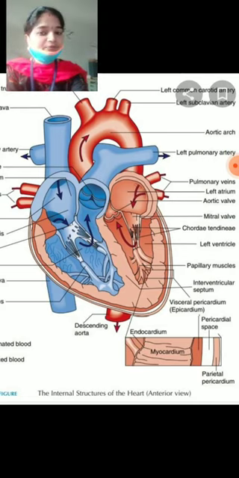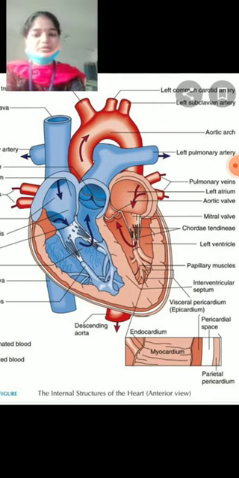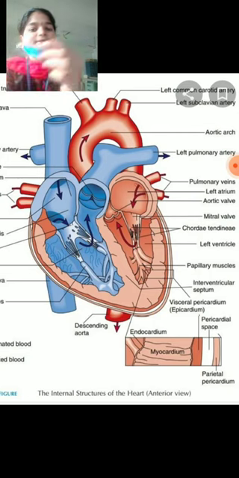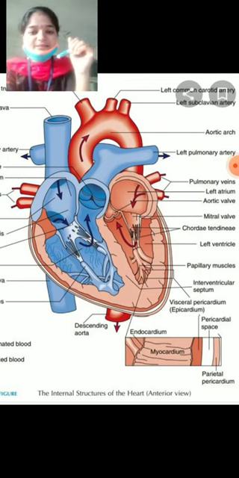How is the blood purified in the lungs? The lungs receive oxygen through the respiratory system. Oxygen is present in the alveoli, and in the alveoli gas exchange takes place.